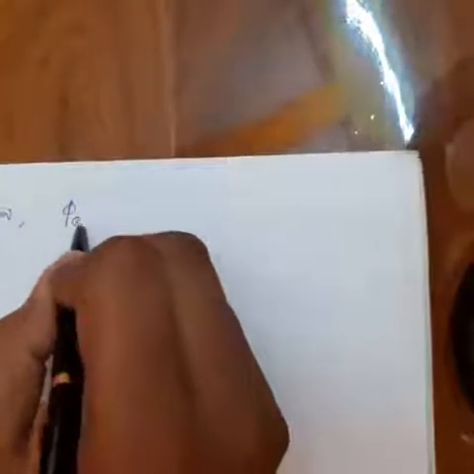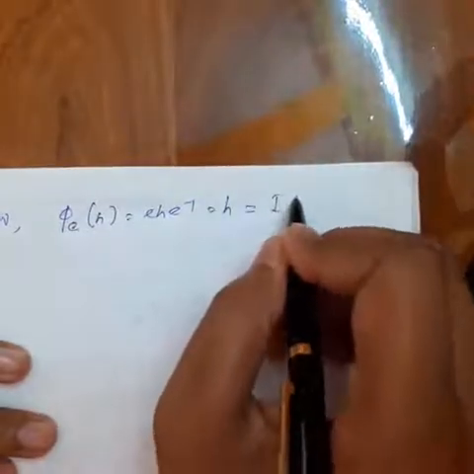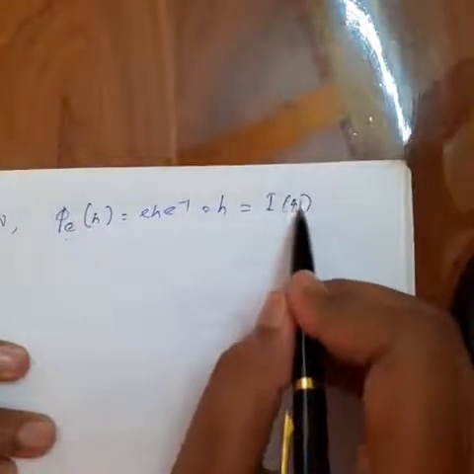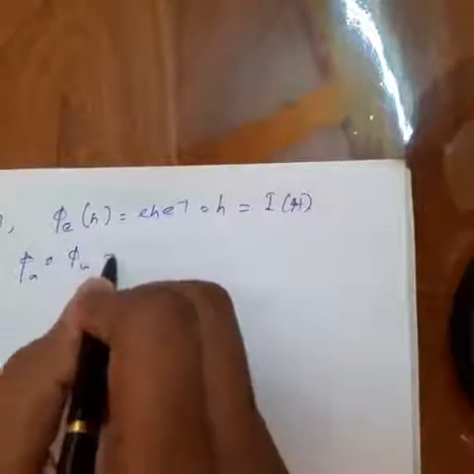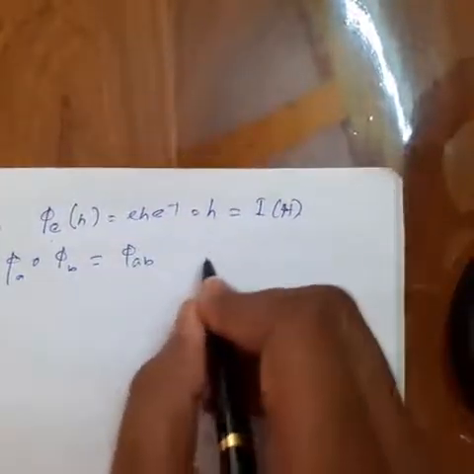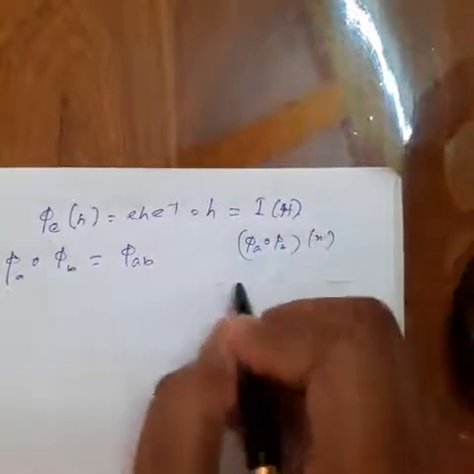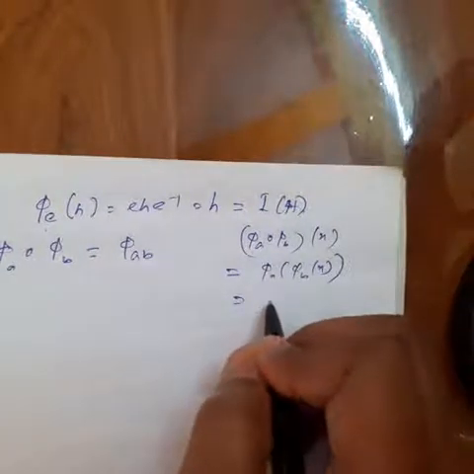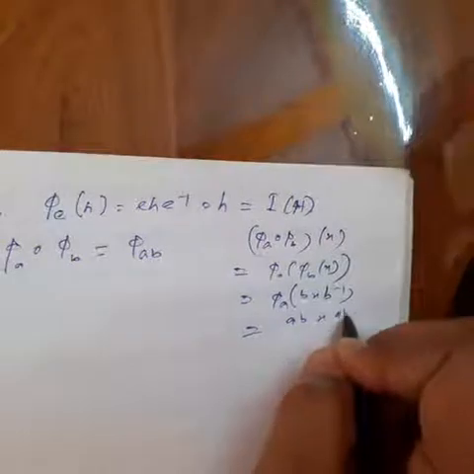Now, phi of e of h equal to e h e inverse, that means equal to h, equal to I h. e is the identity element of G, and this is the identity mapping from H to H. And phi a composition phi b equal to phi of ab, for all a, b belongs to G, because phi a composition phi b of x equal to phi a of b x b inverse, and this is equal to ab x ab whole inverse.